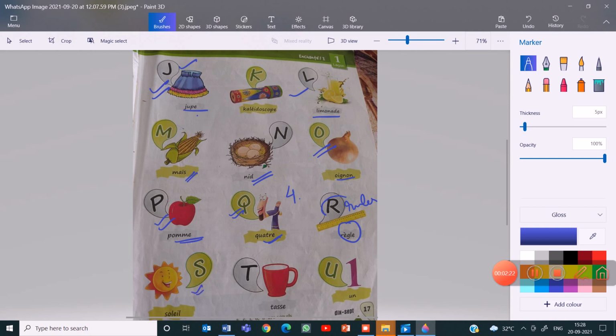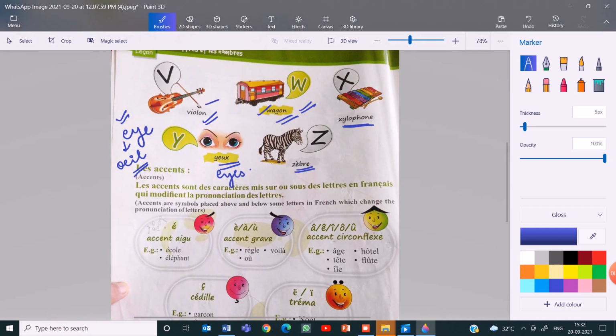S, soleil, sun. T, tasse, cup. U, this is the number 1. V, that is way, violon.